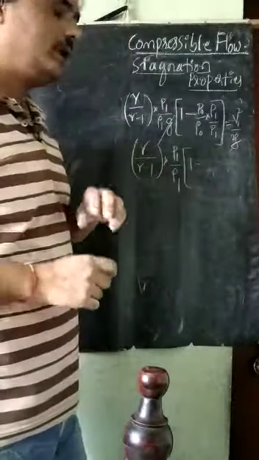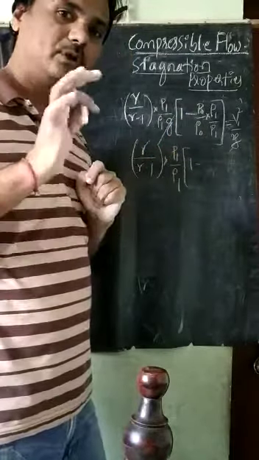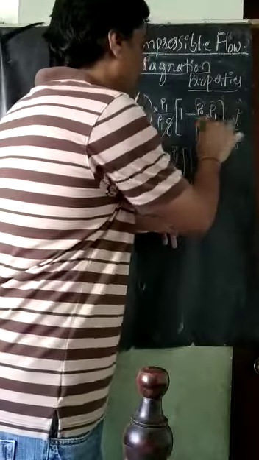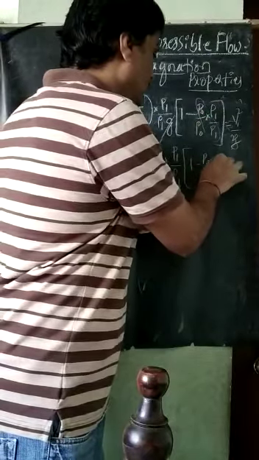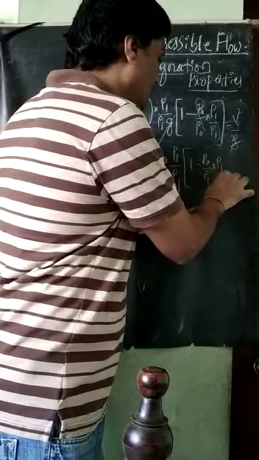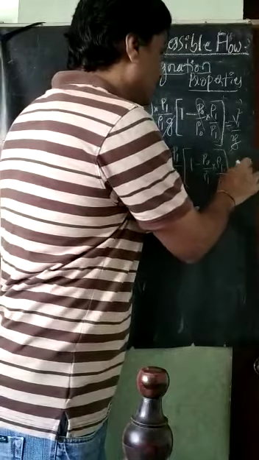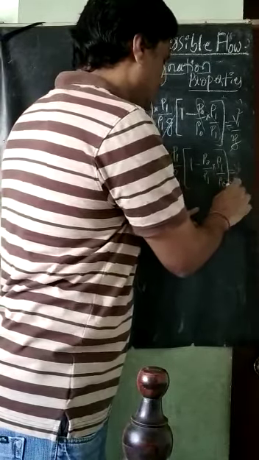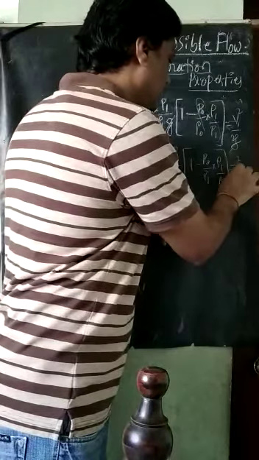What I need here is P naught and P1, so I will write this ratio: P naught divided by P1 into rho 1 divided by rho naught. This is equal to minus V1 square divided by 2G.